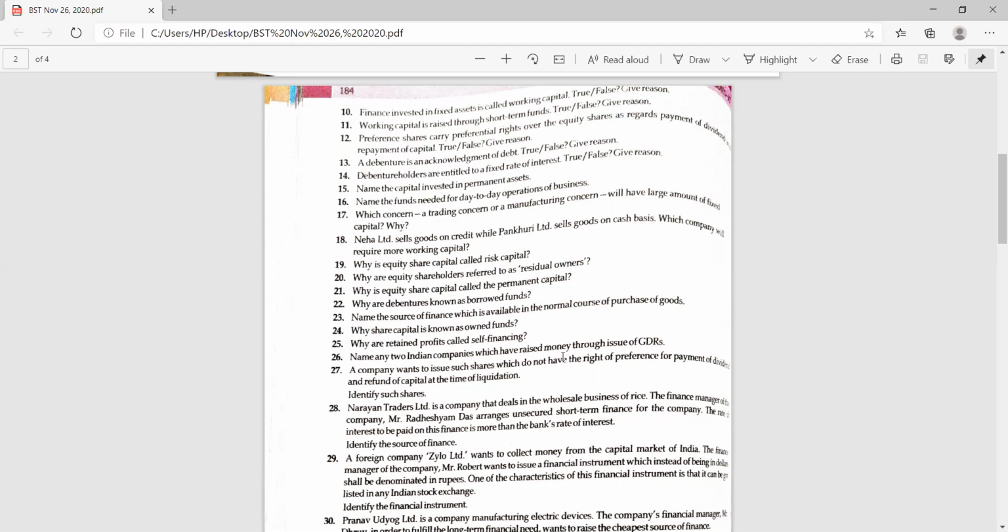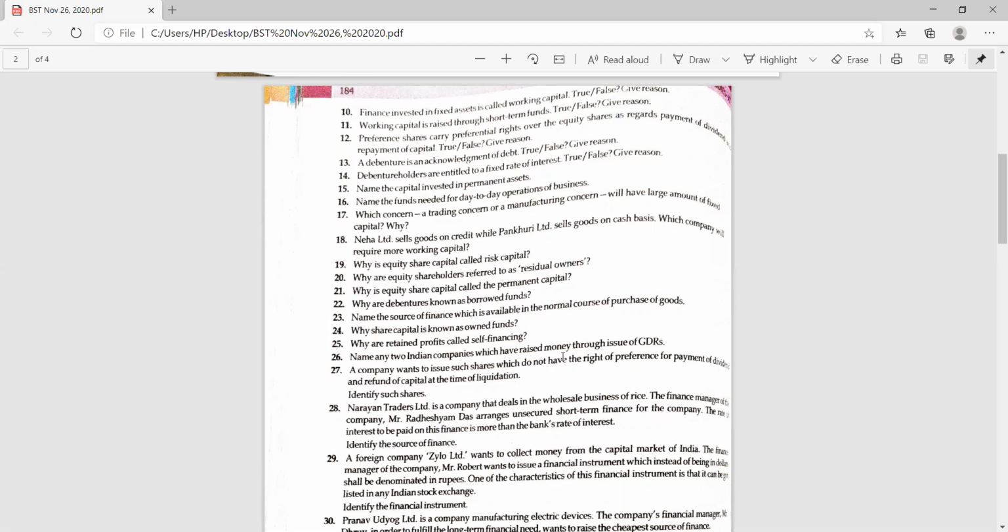Debenture holders are entitled to a fixed rate of interest. True. Yes, absolutely, because it's specifically mentioned before the name of the debenture. Like if there are 9% debentures, it means a 9% rate of interest is to be provided to those debenture holders. So that's why it is always fixed.